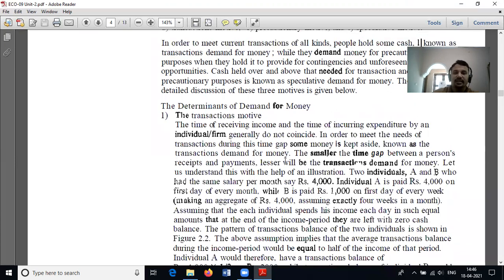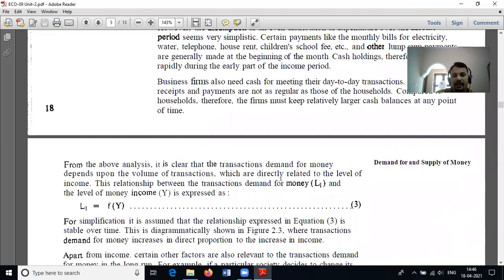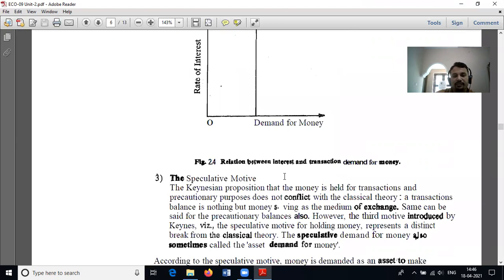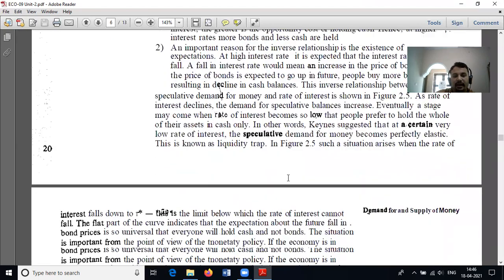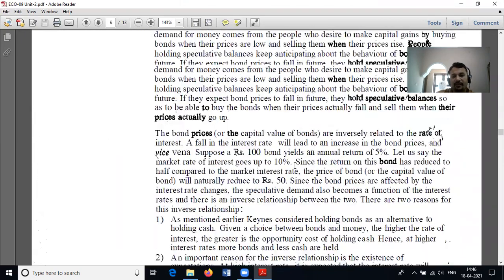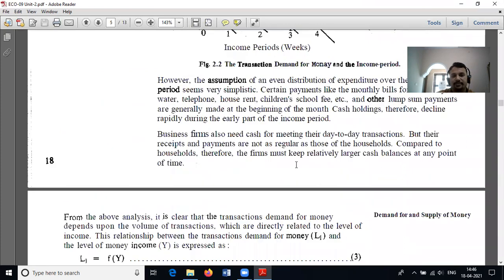According to his theory, the motives for demand for money, or the determinants of demand for money, can be classified as the transaction motive, the precautionary motive, and the speculative motive. We can study each one step by step.